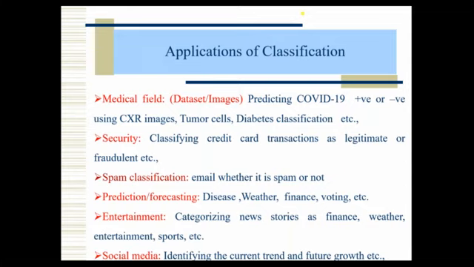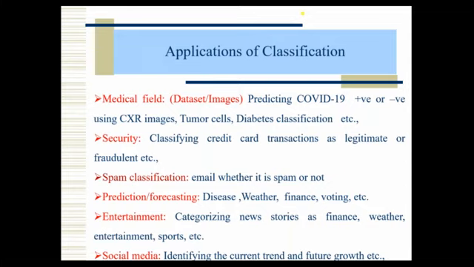And entertainment. Nowadays, suppose a movie is released today and tomorrow I want to go to the movie. First, what are we doing? We are watching the reviews. If the review is good, we go immediately. If the review is not good, we don't go. How is it possible? How can I get the rating? Based on the reviews we get a rating. That is also one kind of text classification along with NLP, natural language processing. Based on the final rating, we decide whether to go to that movie or not. If the rating is very good, we can watch it. Otherwise, we will leave it. Like that, in entertainment also we can go for classification.